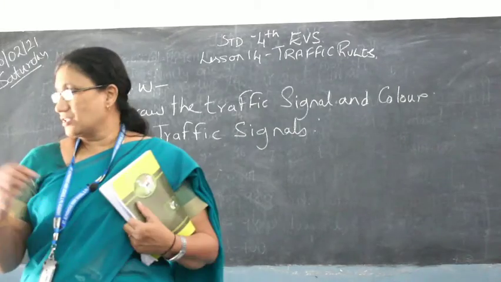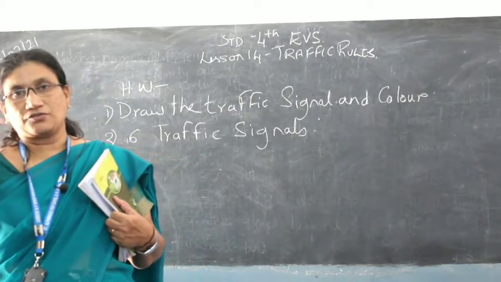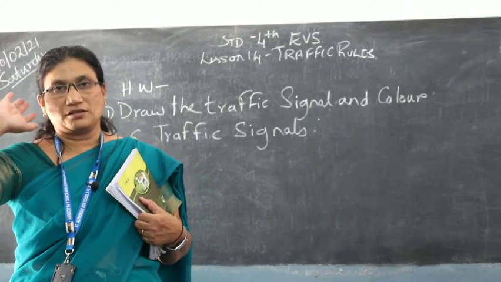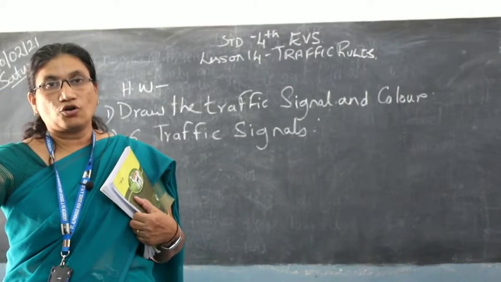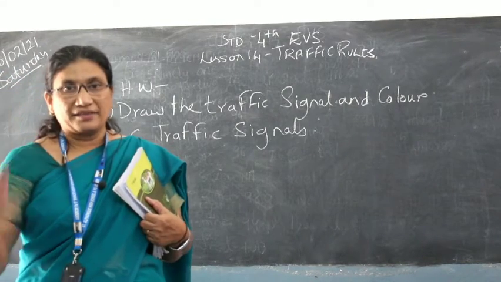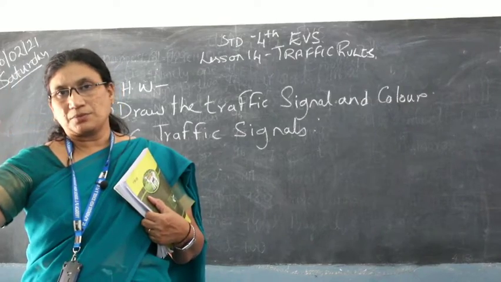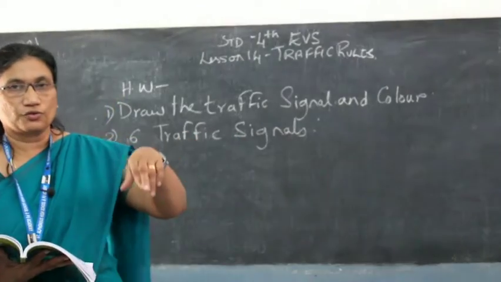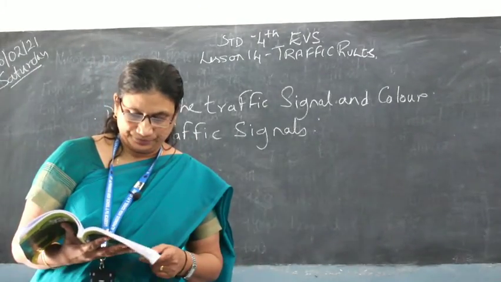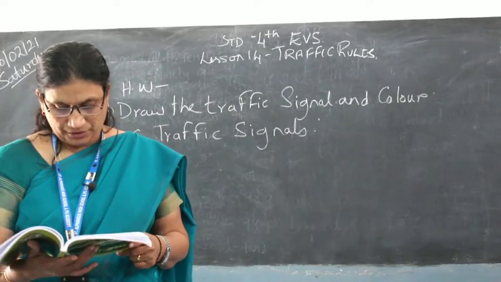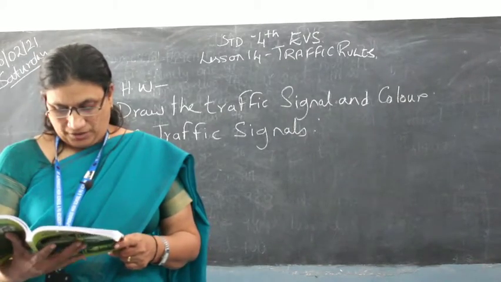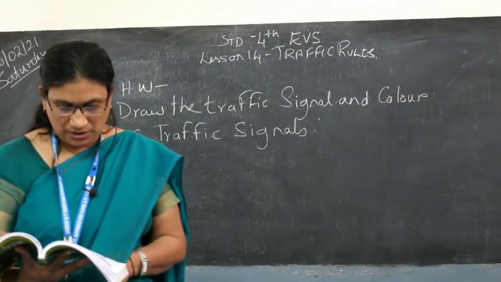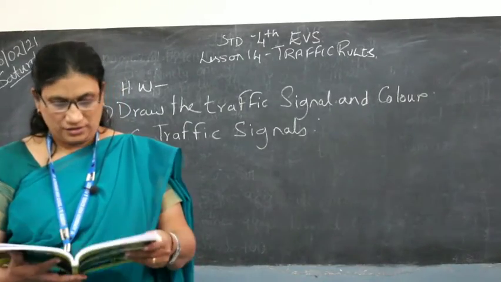So children, near the traffic signal you might have seen a green light showing a man walking. Once the main traffic signal shows the red light, all the vehicles stop. And then the green pedestrian signal comes up, in which people can cross the zebra crossing and go to the other side of the road. The children felt happy knowing the traffic rules and went to school. The traffic lights are there to avoid accidents between vehicles or between vehicles and pedestrians, and for the safe movement of vehicles and people.